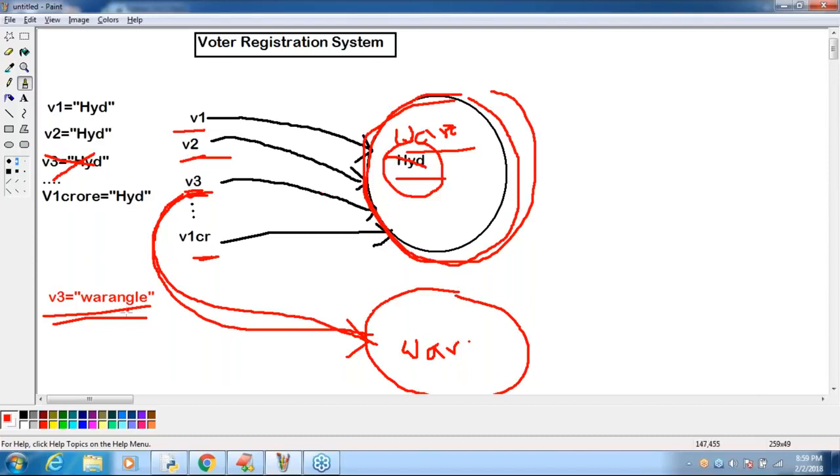After V3 is equal to Warangal, V3 now points to Warangal and it is not pointing to Hyderabad. This link will be gone, only this link. The object is still available, and V1, V2, up to V1 crore point to the same object only. Observe.